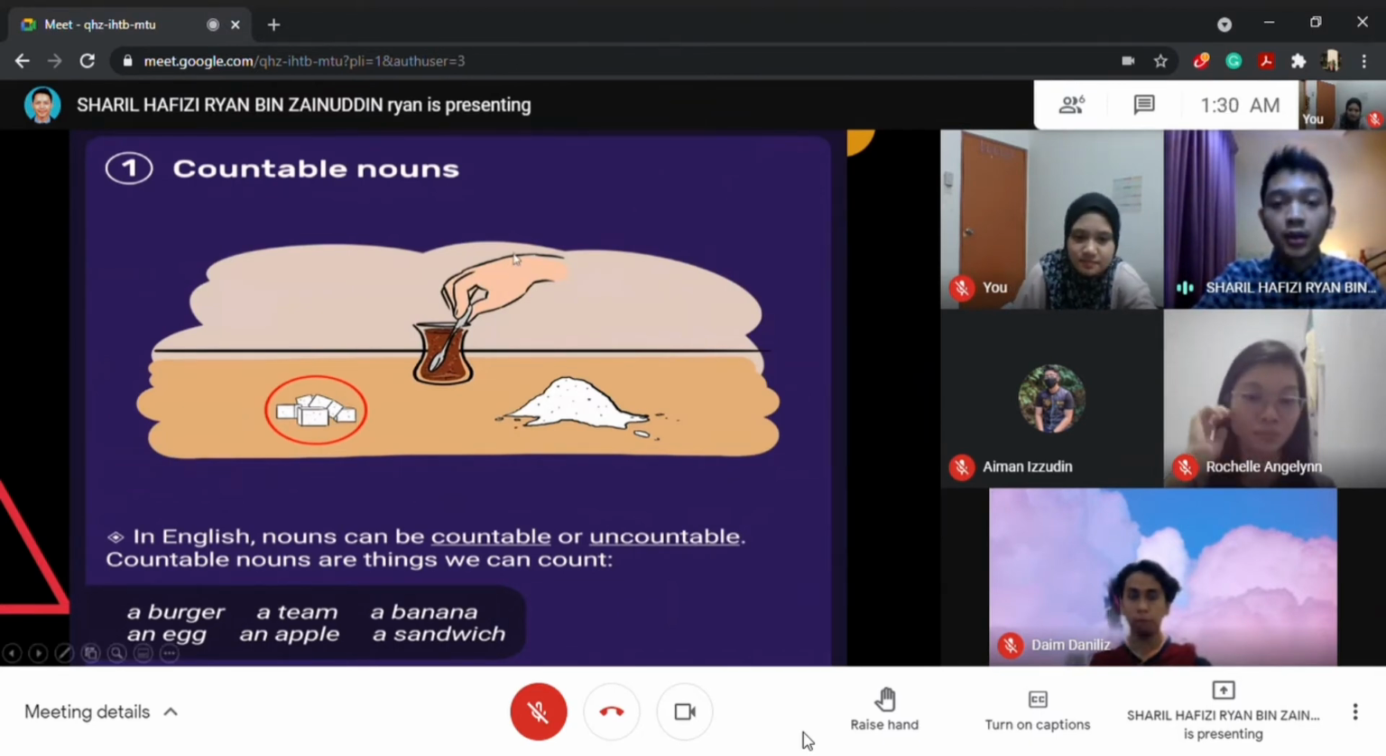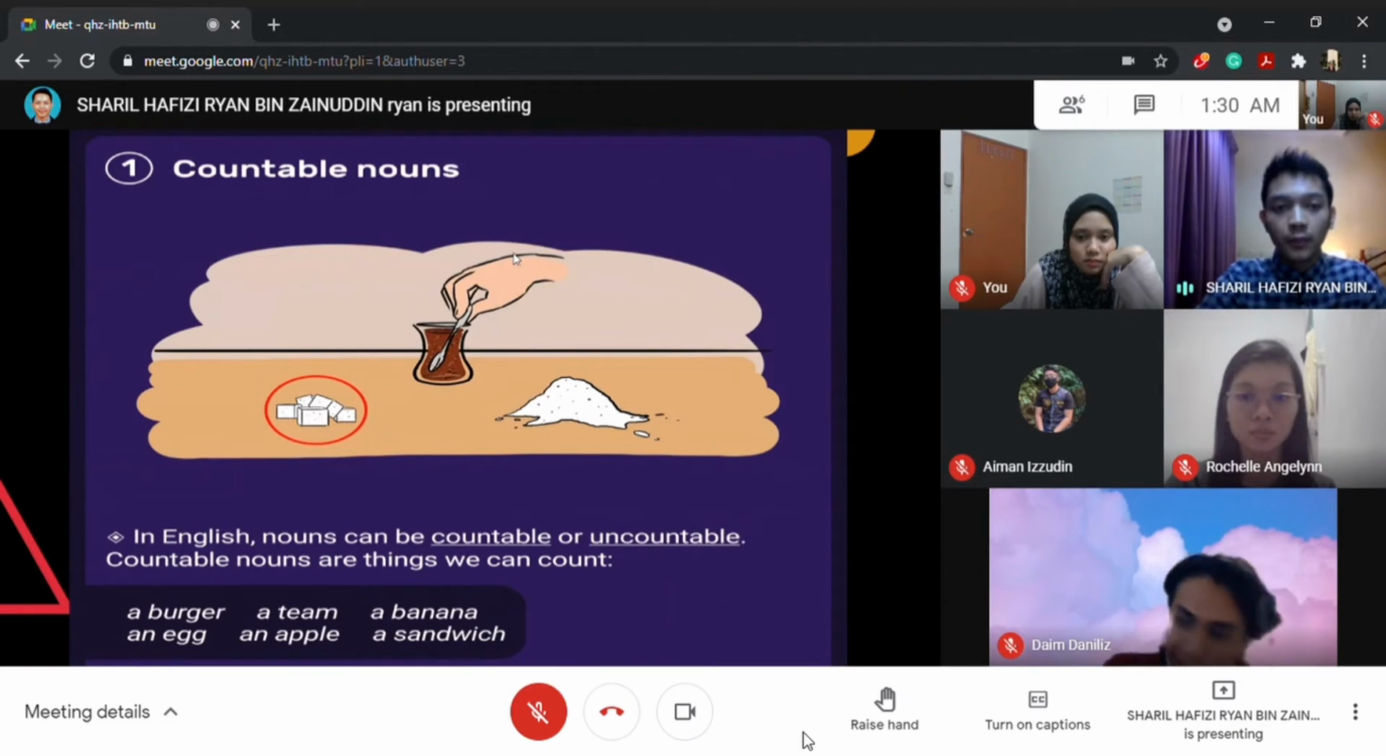Just now there were singular and plural, but we're moving on to the next topic, which is countable and uncountable nouns. So first I'm going to talk about countable nouns. So in English, a noun can be countable or uncountable. Countable nouns are things we can count.